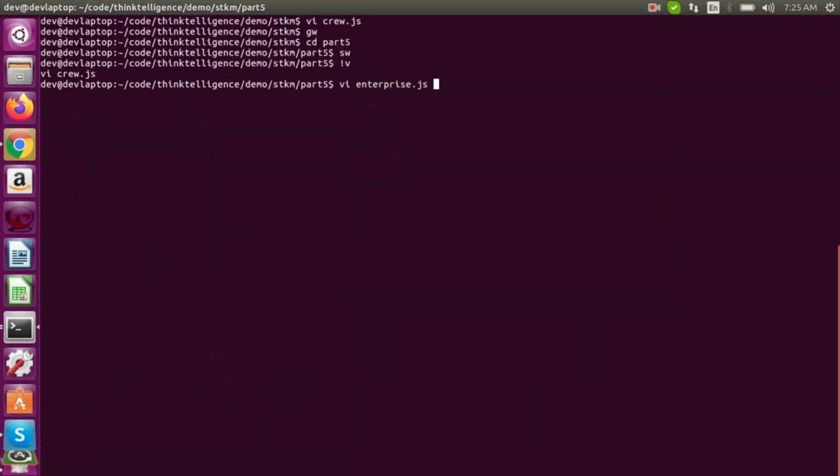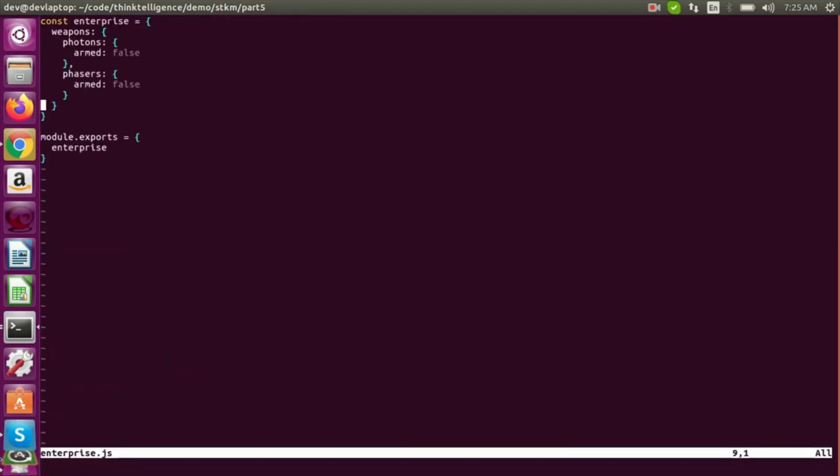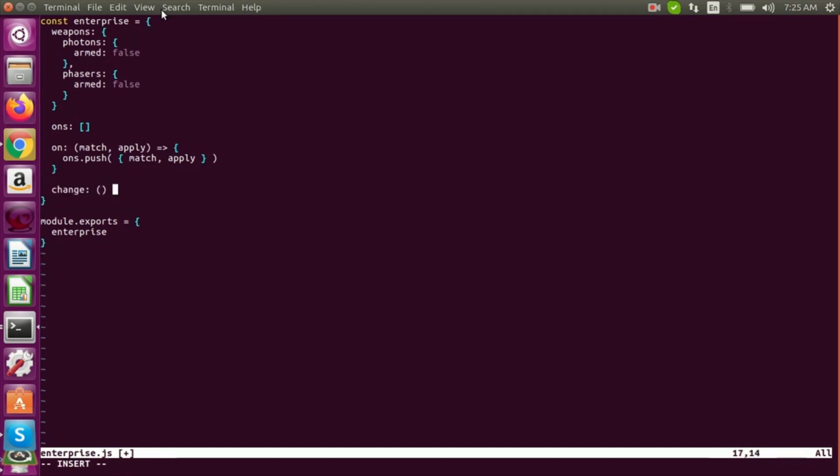Let's go add something to enterprise to do all this now. So we have on, and it's going to be match apply. And we'll just have a list of these things. Okay, something like that, and just ons dot push match. Oh, let's just do it like this, and they're labeled nice. So we'll shove that in there, and then we'll have a change function that's called whenever there's a change to this data structure, and then this can run through those.